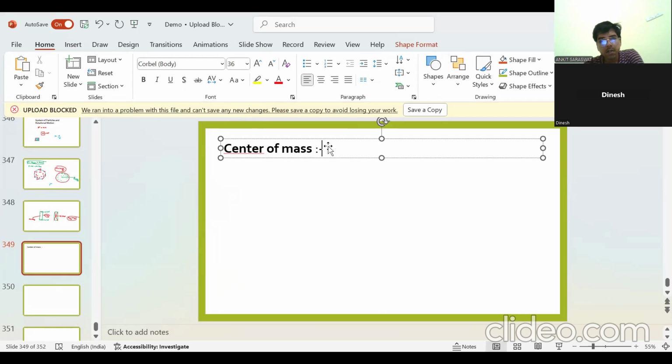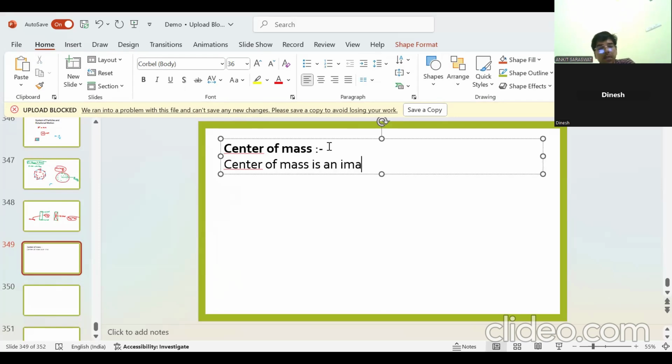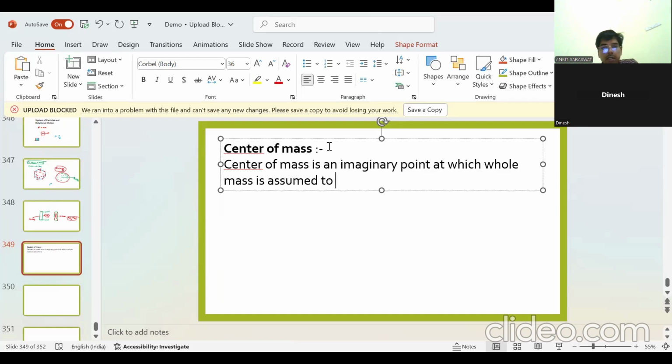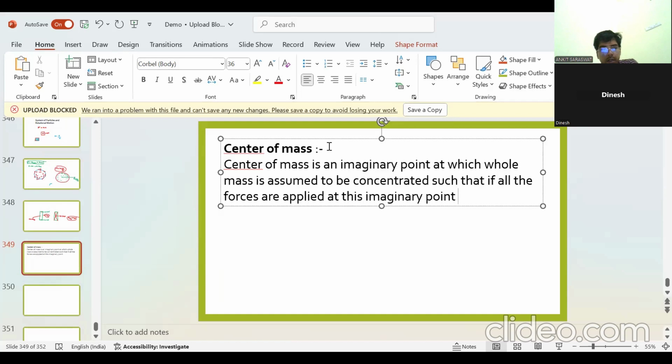Center of mass is an imaginary point at which the whole mass is assumed to be concentrated, such that if all the forces are applied at this imaginary point, then this point will move in the same way as the whole body moves.